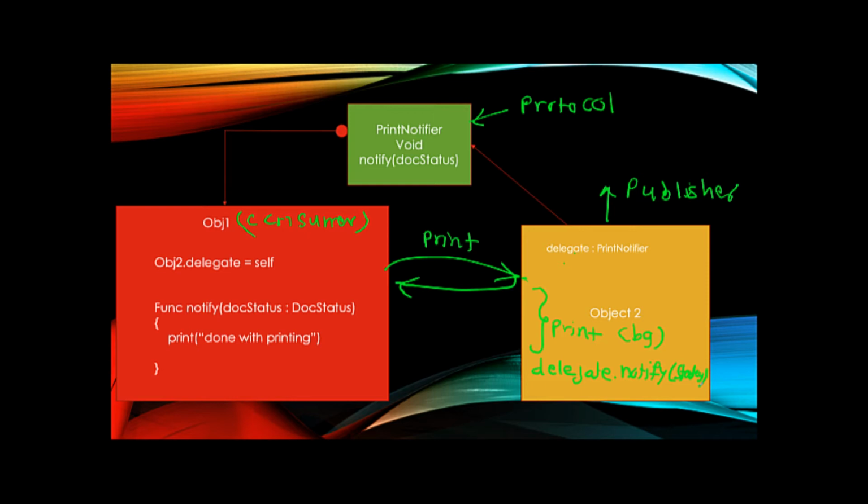So basically you are creating a pointer to object 1 inside object 2. So whenever object 2 is done with the printer, it's going to call delegate.print notify, which in turn calls the object 2.delegate, and it implements this particular method. So this is how protocol and delegate works.